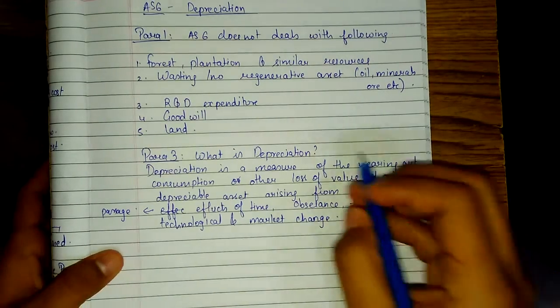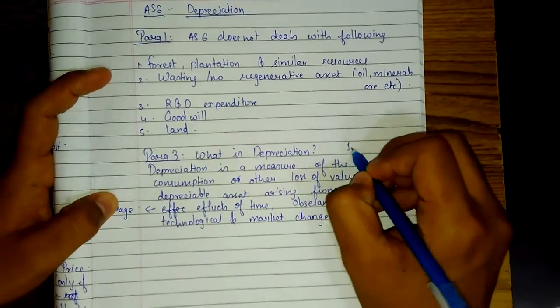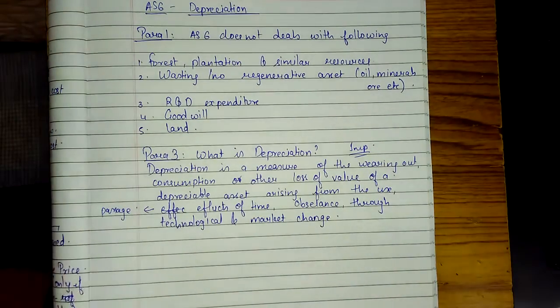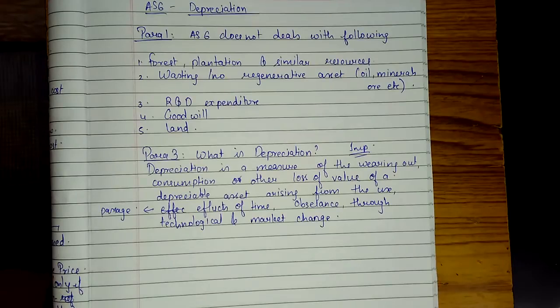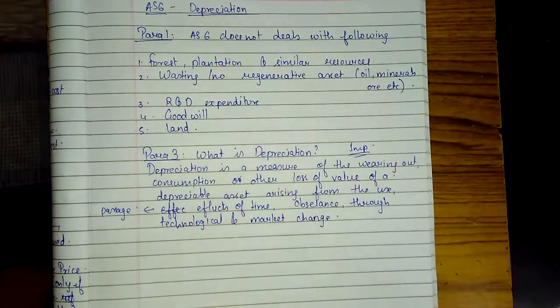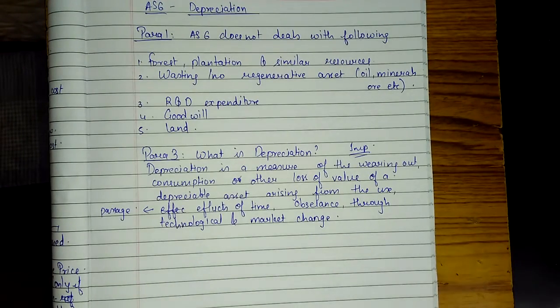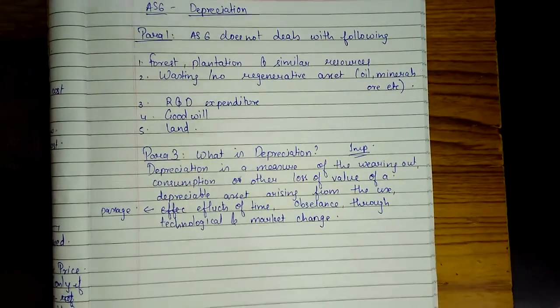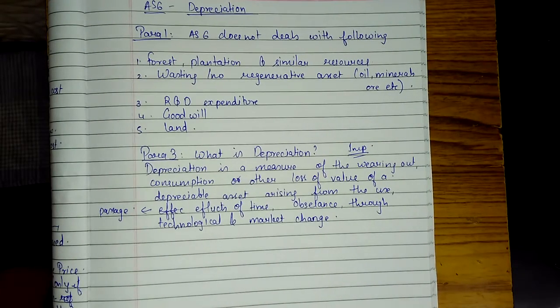I want you all to write this, very important, because whenever you start with AS6 sums, please write para 3 first, because writing para 3 will give a good impression on the examiner who is checking. So we have completed this much. Firstly, I want you all to please copy this much only. In AS6 there are only small paras that we are going to see.